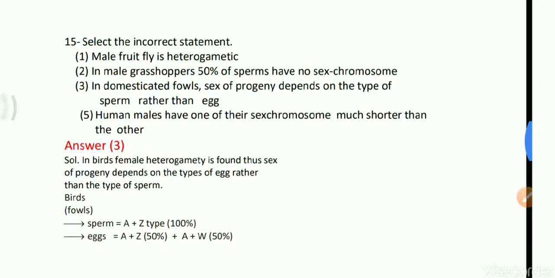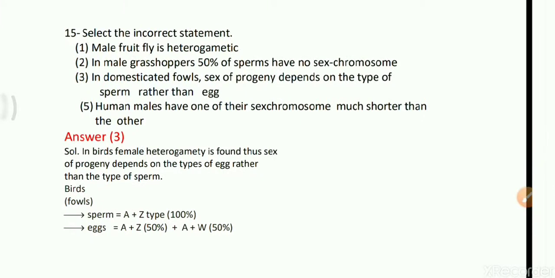Option 2 says in male grasshoppers 50% of the sperms have no sex chromosomes. In case of grasshoppers and ants, they are exhibiting eusociality.